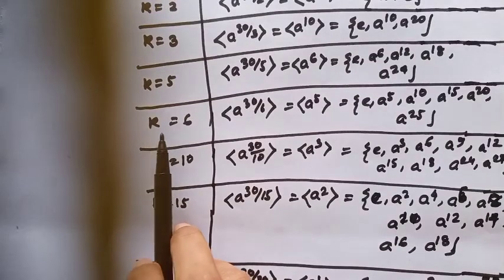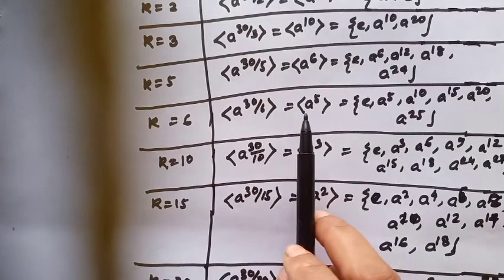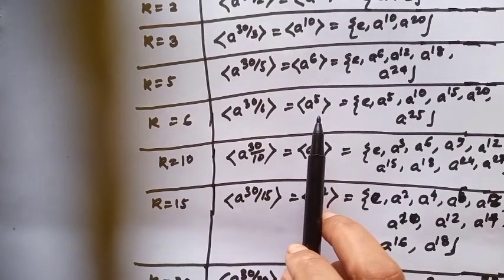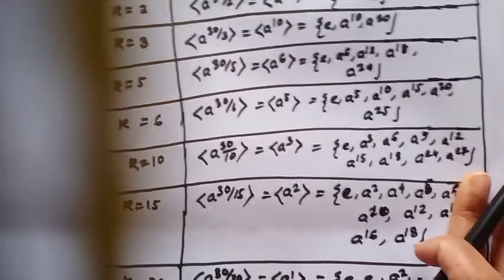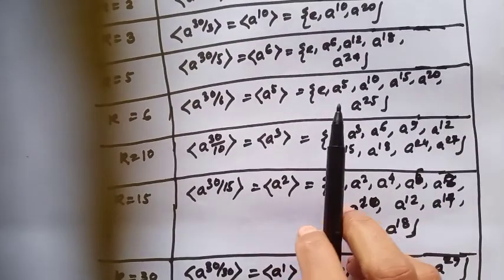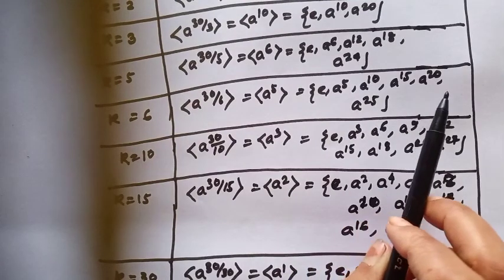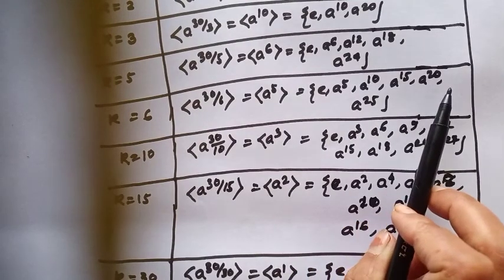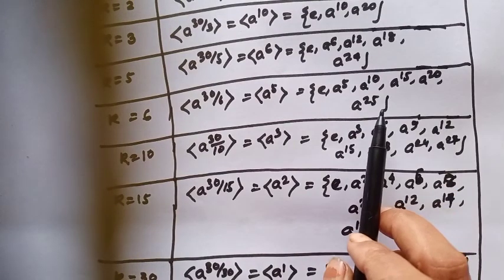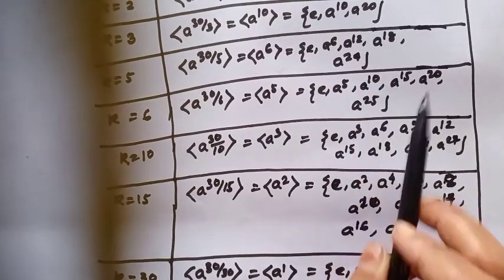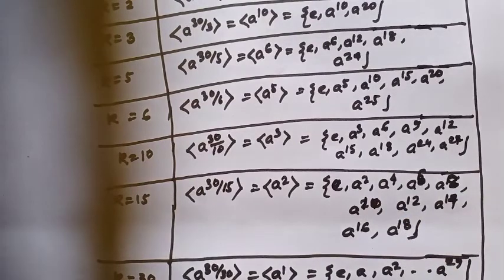The other is k equal to 6, and this is the cyclic subgroup generated by a to the power 5 of order 6, and this is the element e, a to the power 5, a to the power 10, a to the power 15, a to the power 20, a to the power 25. That means this subgroup contains 6 elements.